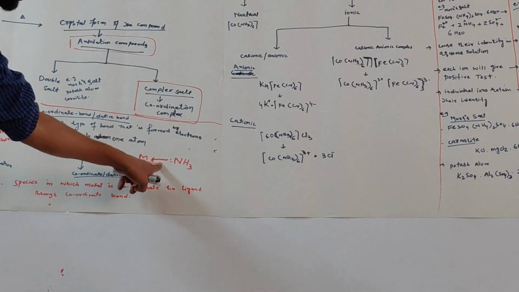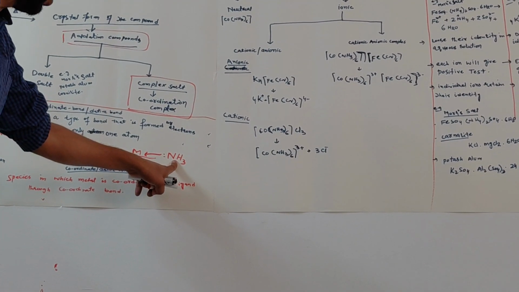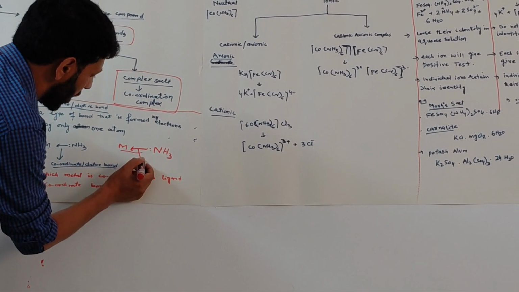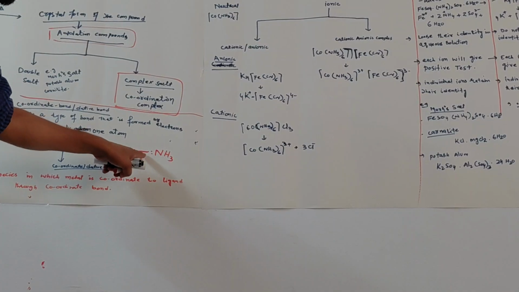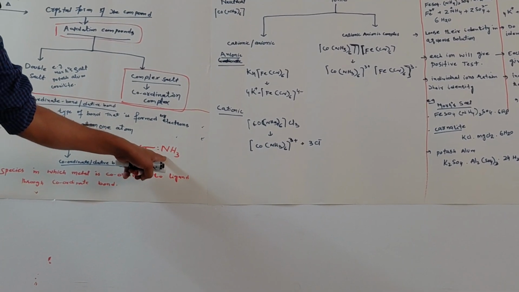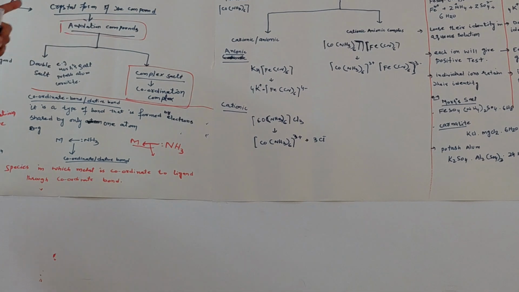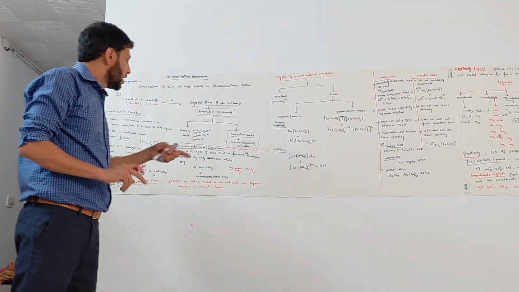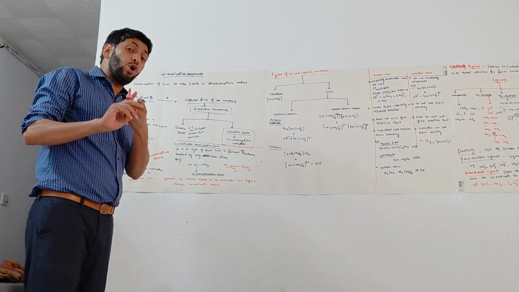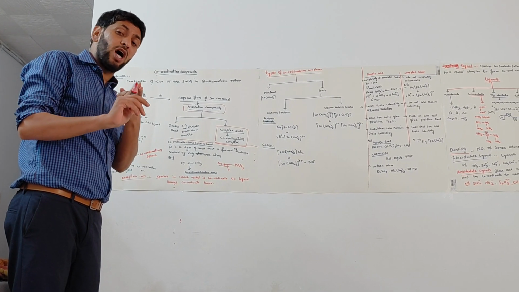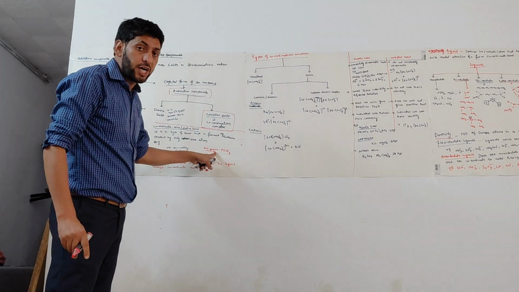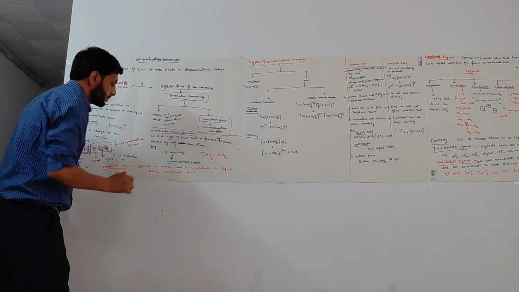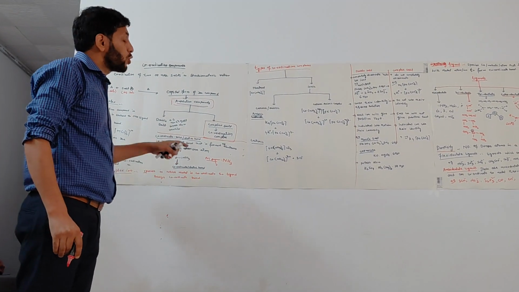This bond between the ammonia molecule and the metal ion is called a coordinate bond, because the electrons are donated only by the ammonia molecule. Whenever a bond formation involves electrons shared from only one atom, that bond is called a coordinate bond or dative bond.